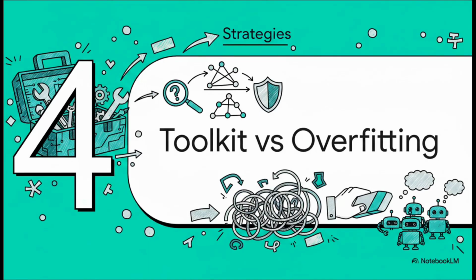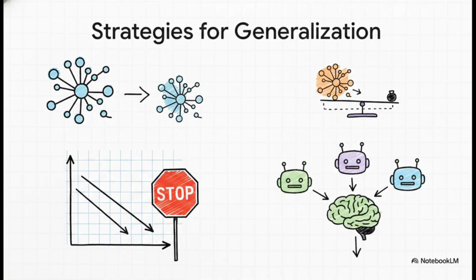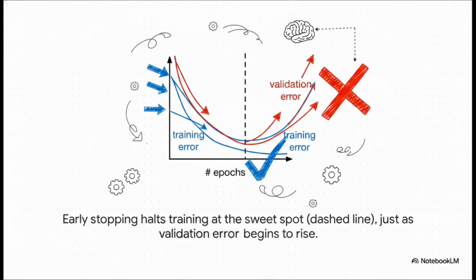Okay, so we understand the problem. And the good news is we are not helpless against overfitting. Data scientists have a whole toolkit full of strategies to fight back and help our models generalize. Here's some of the heavy hitters in that toolkit. We can just straight up reduce the model's capacity, make it simpler. We can use something called regularization, which is kind of like putting a tax on complexity to force the model to be more efficient. We can use a really cool technique called early stopping. And we can build ensembles, which is basically like asking a whole committee of models for their opinion to get a more robust answer.